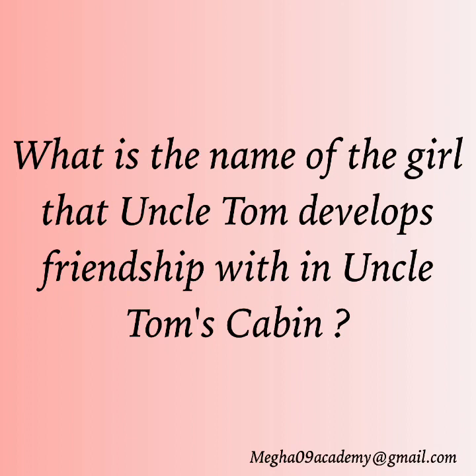What is the name of the girl that Uncle Tom develops a relationship with in Uncle Tom's Cabin? So the name of the girl is Eva. That is the name of the girl. This text was published in 1852 and it was written by Harriet Beecher Stowe. This is all about slavery, the anti-slavery movement that started in America. 1865 is the year when slavery was abolished in America.